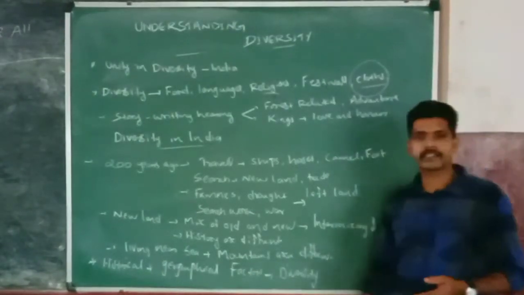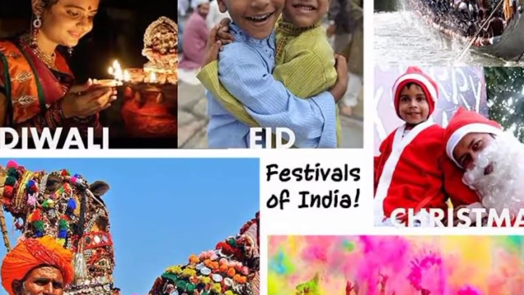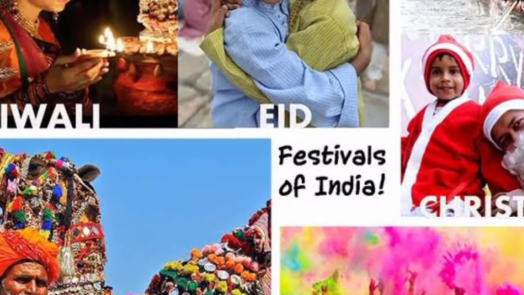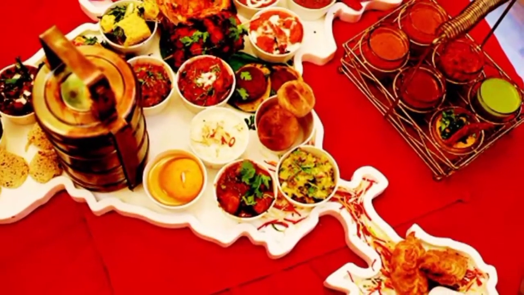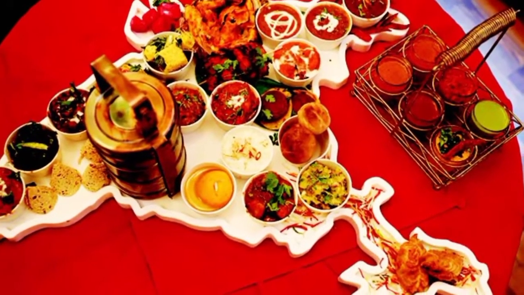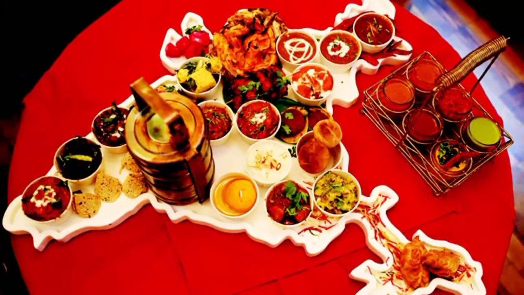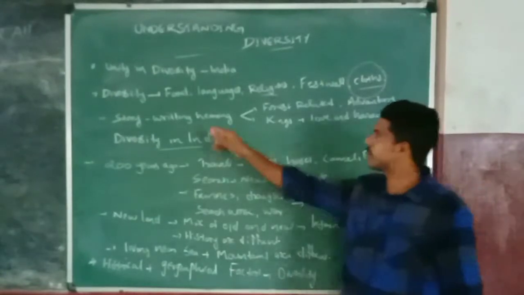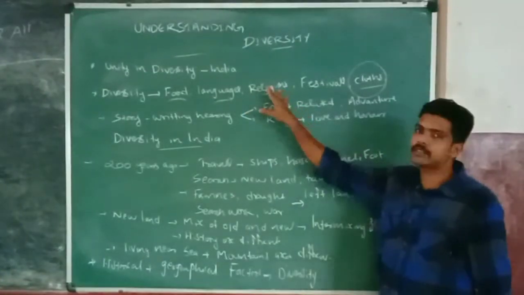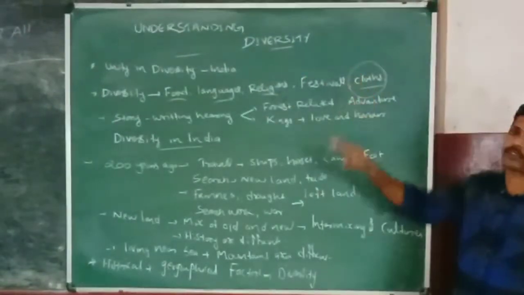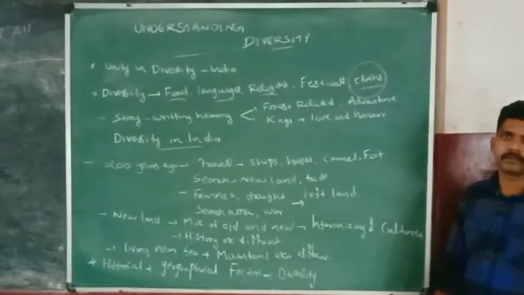That is called diversity. Diversity we can see in the case of foods, languages, religious beliefs, festivals and patterns of clothes.